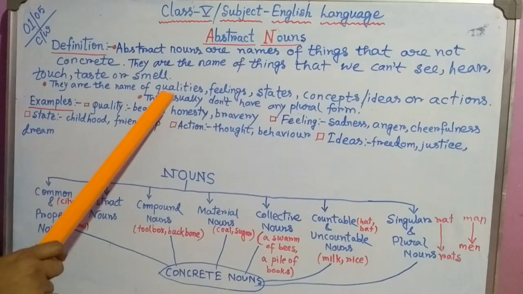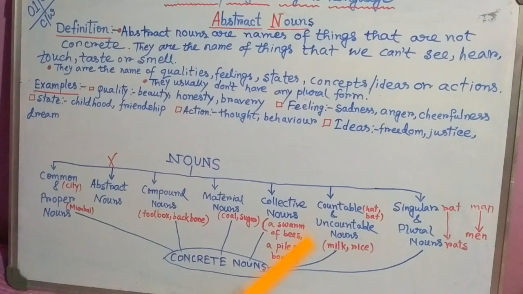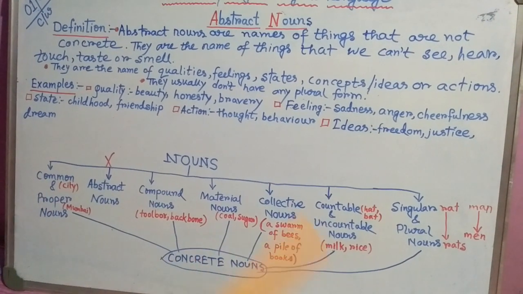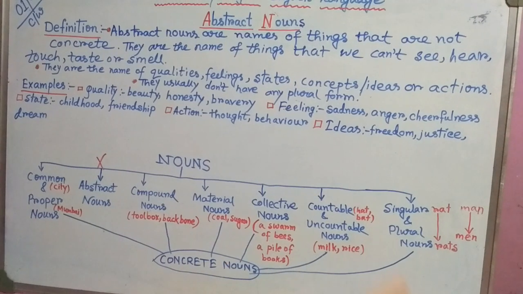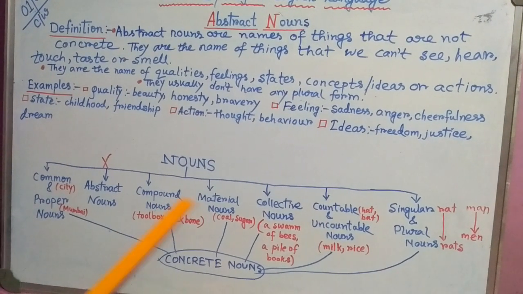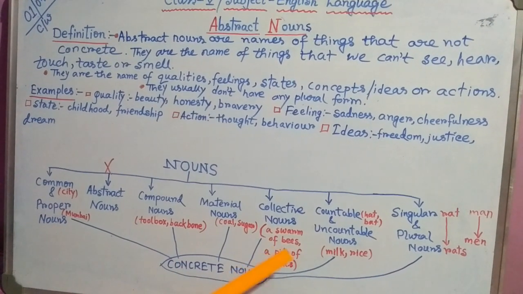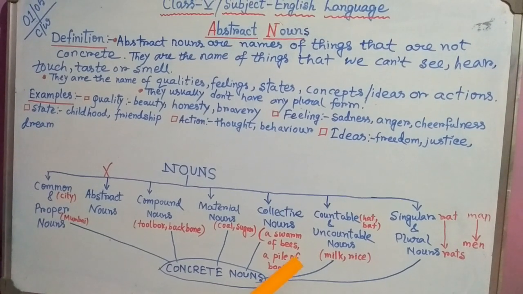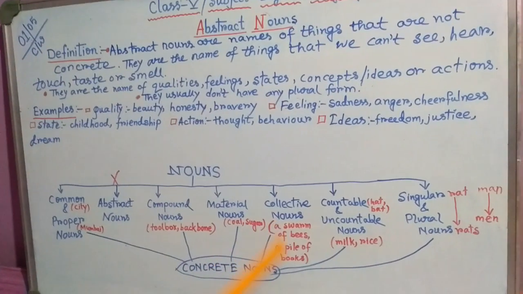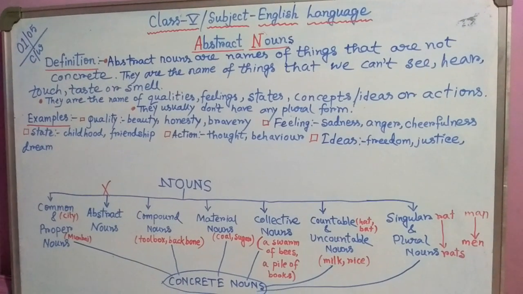Then the third one. They usually do not have any plural form. That means we cannot change these into plural form. City we can change into cities when talking about more than one city. Compound noun, here toolboxes. But material nouns we cannot change. Collective nouns we can change, but a swarm of bees means a group of, already it is plural. Countable we can change, but uncountable we cannot change.